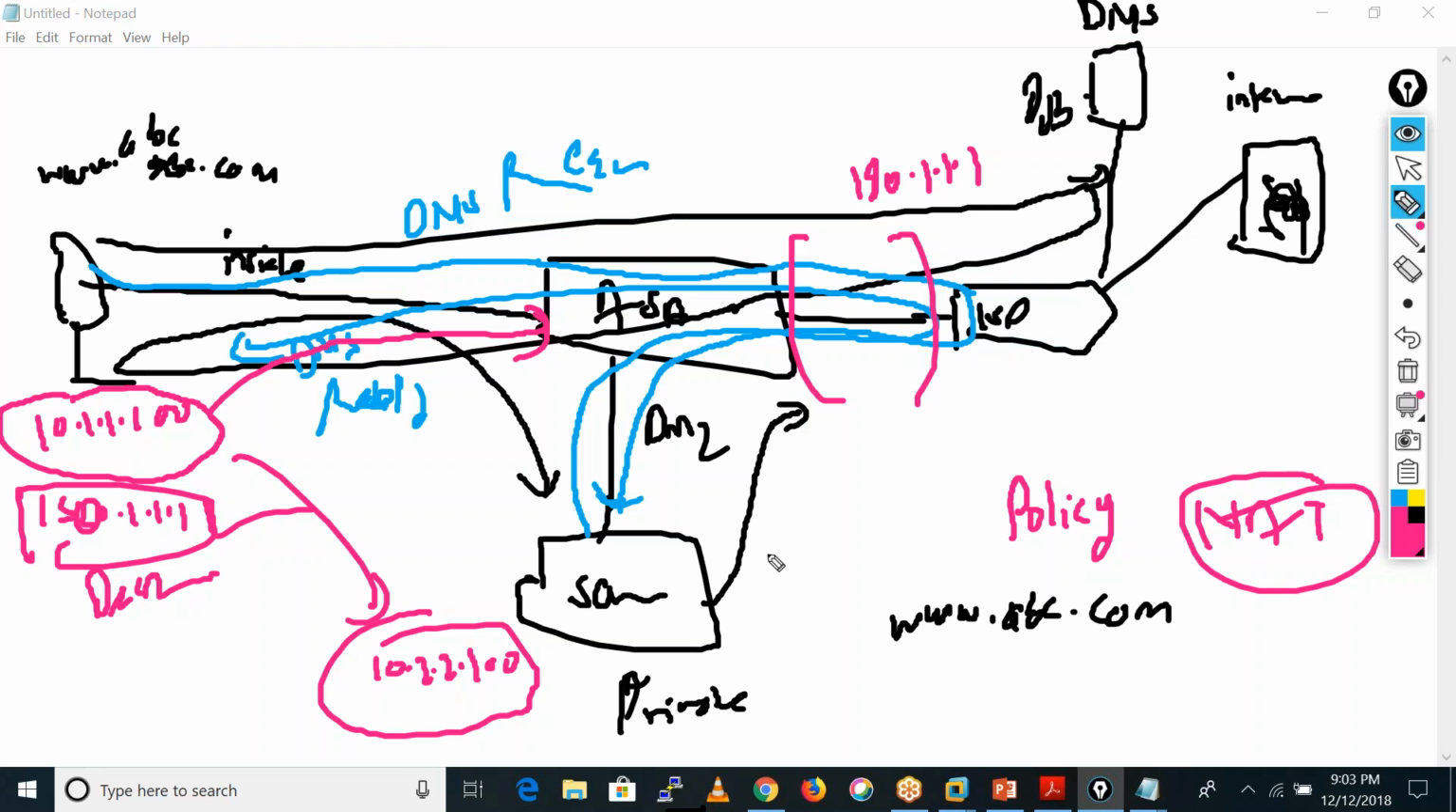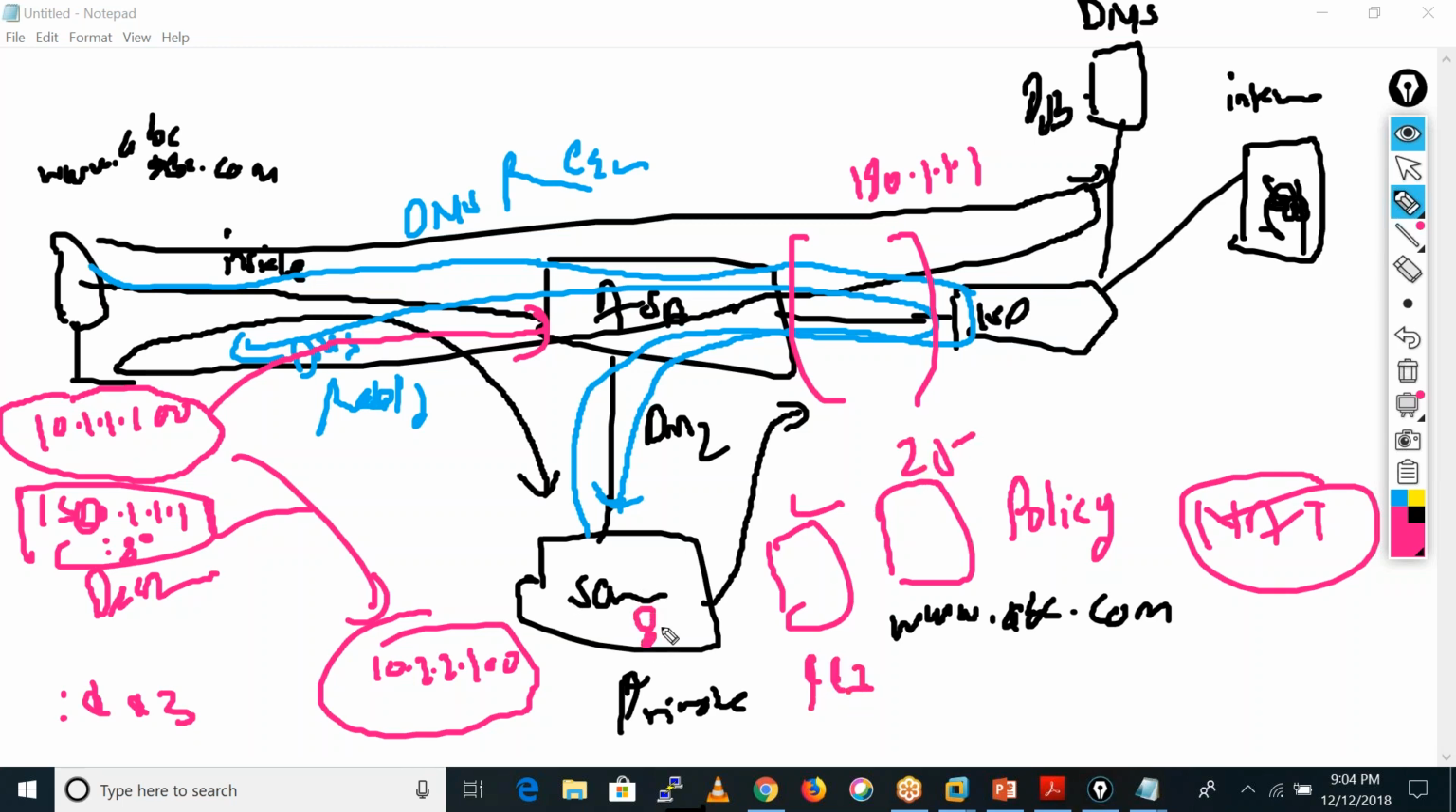Maybe here we have multiple servers as well. When the request goes to this particular IP on port 80, this server will respond. If the request goes to this IP and the port number is 443, then this server will respond, because one is running web service on 80, another on 443, and another on 25. We can achieve that using policy NAT on the basis of the policies which we have configured.